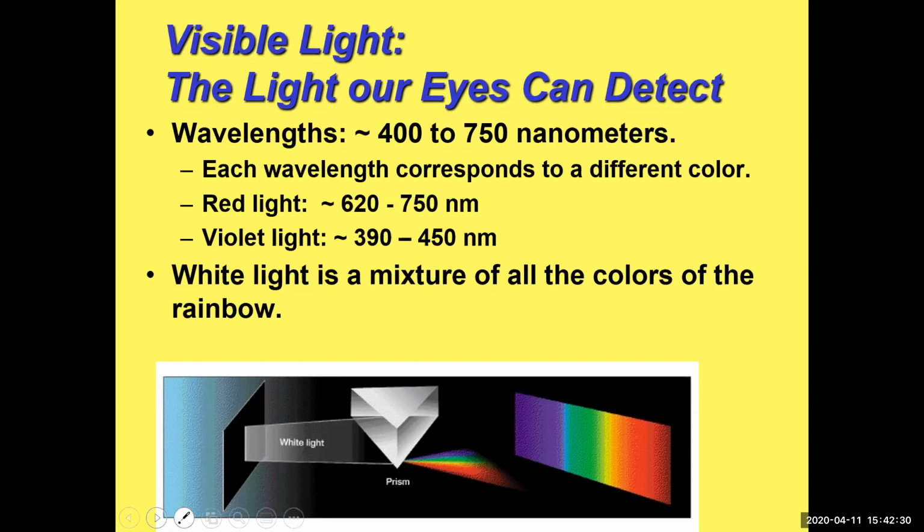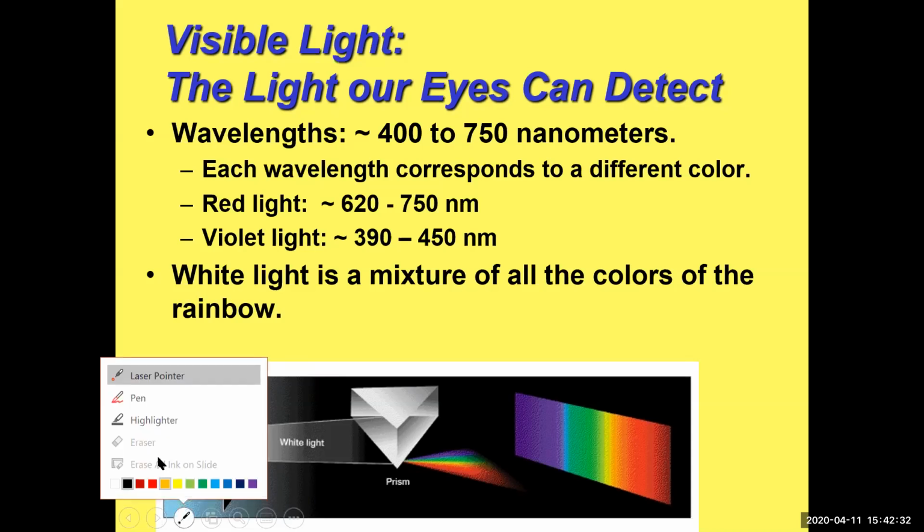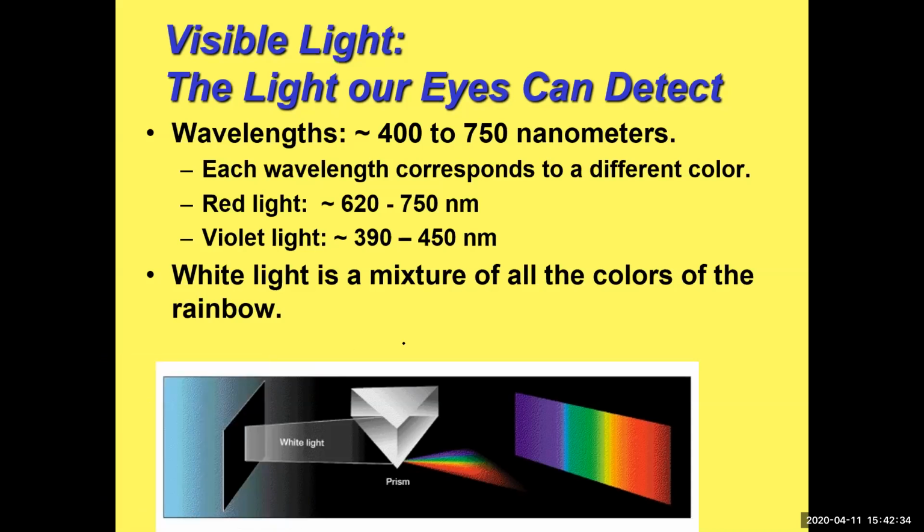So let me see if I can write those out. You might have remembered them as a kid by this guy: Roy. Red, orange, yellow, Roy, and then middle initial G, green, blue, indigo, which is sort of a purplish blue, and violet.